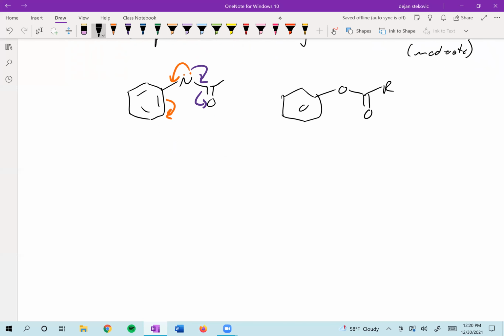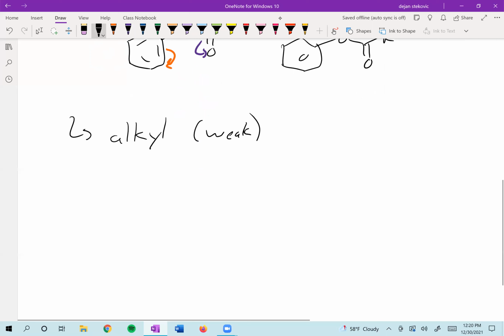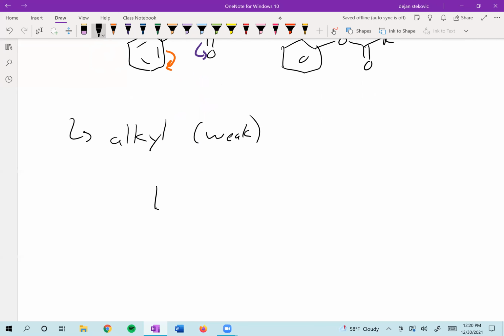And then finally, our weak activators are just our alkyl chains. So maybe you have like a methyl or a tert-butyl or something like that. These are going to be weak activators. So any kind of alkyl chain will be a weak activator. And the reasoning for this is what we call hyperconjugation.